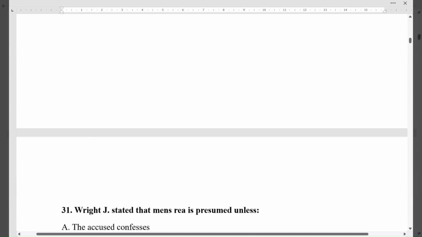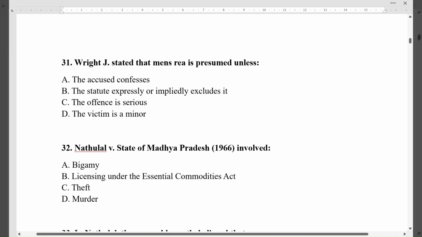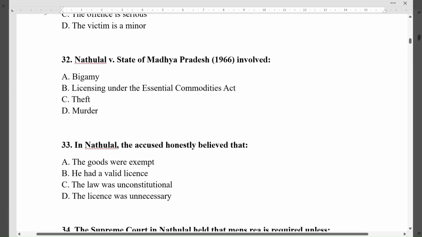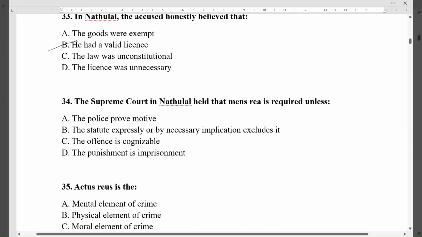Question 31. Wright J. stated that mens rea is presumed unless. The correct option is B, the statute expressly or impliedly excludes it. Question 32. Nathulal versus State of Madhya Pradesh, 1966, involved. The correct option is B, licensing under the Essential Commodities Act. Question 33. In Nathulal, the accused honestly believed that. The correct option is B, he had a valid license. Question 34. The Supreme Court in Nathulal case held that mens rea is required unless. The correct option is B, the statute expressly or by necessary implication excludes it.